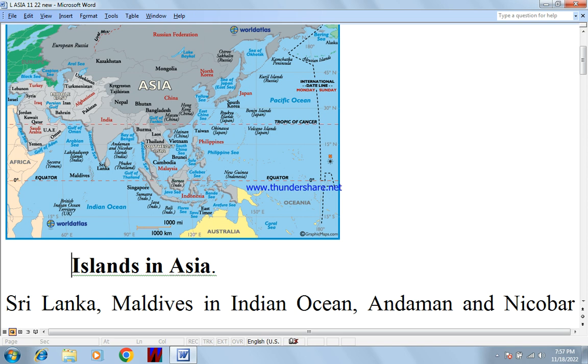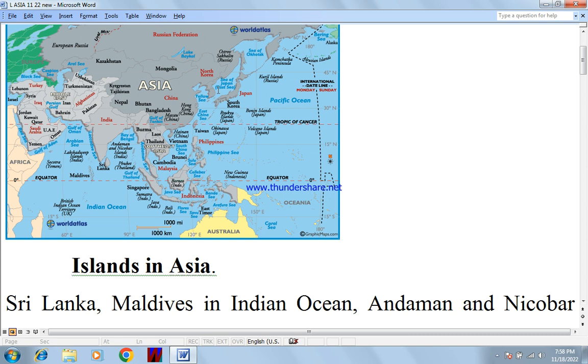This is the Strait of Malacca in Southeast Asia. This is North Asia. This is South Asia. This is Southwest Asia. This is Central Asia. This is the Caspian Sea. This is the Black Sea. This is Lake Baikal. This is the Aral Sea. These are little seas. And this is the Korean Peninsula.